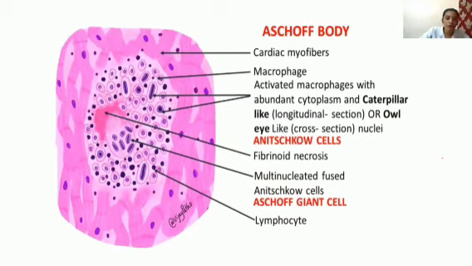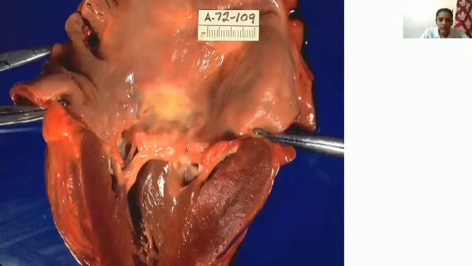Next one is Aschoff body. This one you should know. These are nodules present in the heart in rheumatic fever patients. Just remember that Aschoff bodies will be present in the heart in rheumatic fever. Here you can see a heart image.